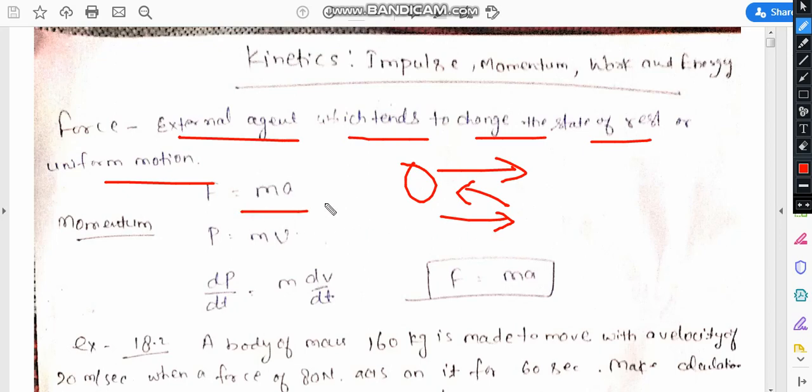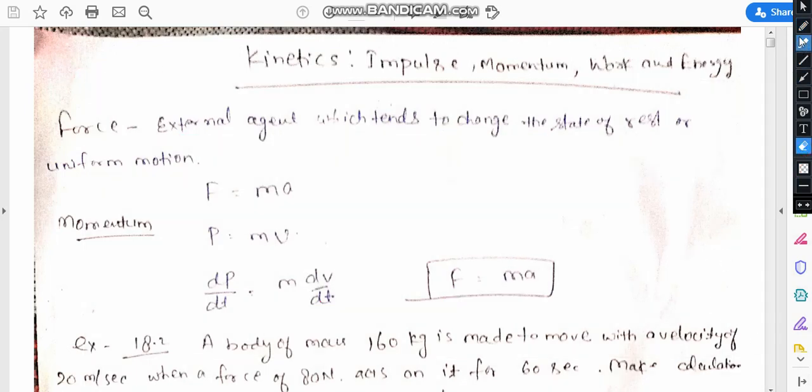And according to Newton's law, this force is defined as the rate of change of momentum. So if momentum is mass into velocity, and if you differentiate both sides, dp by dt is nothing but m dv by dt, and this is your acceleration. So this is the force equal to mass into acceleration.